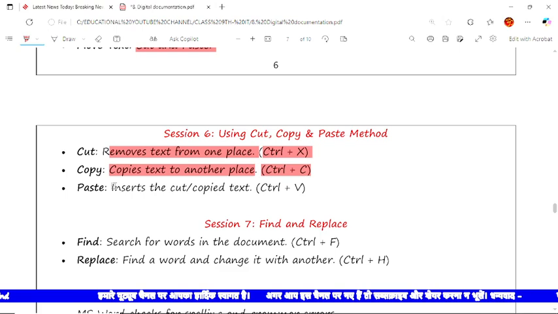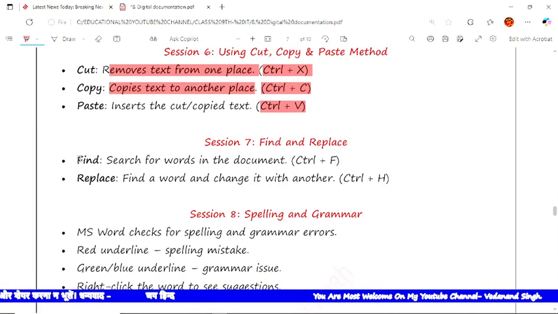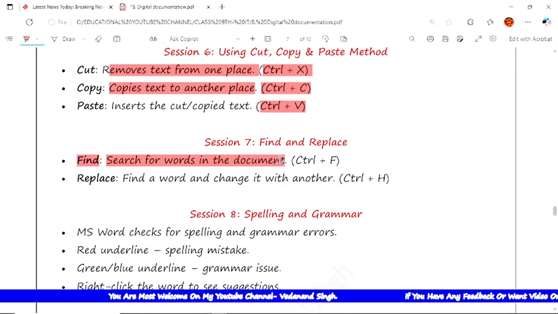Insert the cut copy means paste there, and you can use the shortcut Ctrl plus V, so that the particular text would be saved. Now the next is find and replace. See the find option, where it is used, it searches a word in a document. In the shortcut you can use Ctrl plus F.